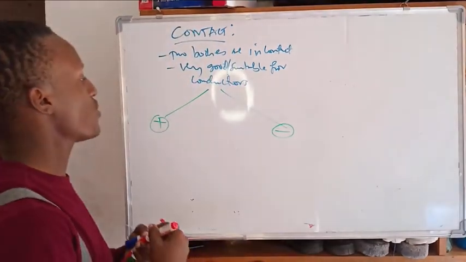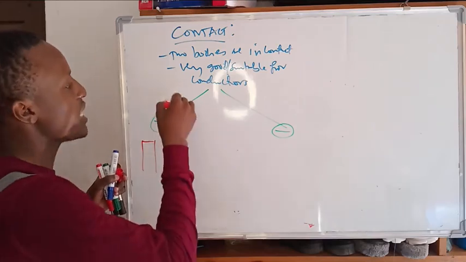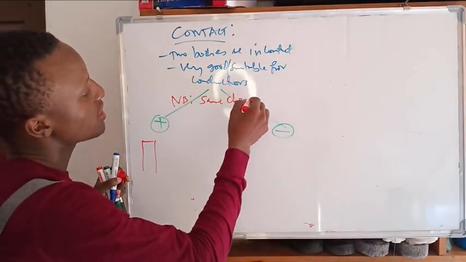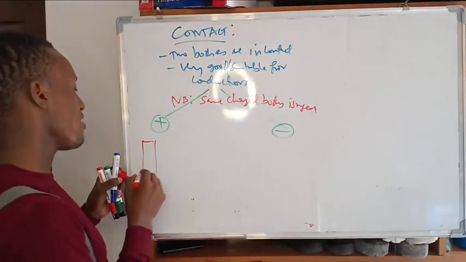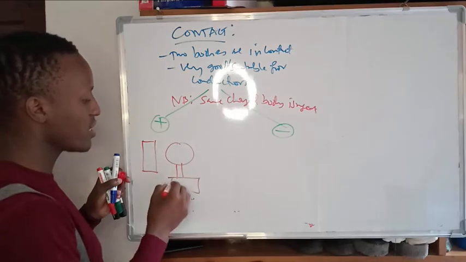Charging by contact positively, meaning I should use the positive charge. Note: the same charged body is used. Let's say I want to charge this object positively, this insulator here.